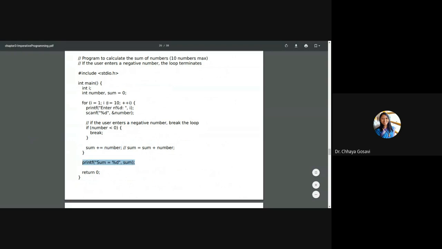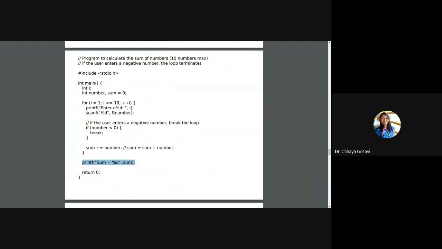So this program will run when you enter all 10 positive numbers. If you enter any negative number in between, the loop will terminate. So there are two terminating conditions. One, when i becomes 11, that is greater than 10, and second, when you enter a negative number. So this is also a terminating condition of the loop. So there are two different exits from this loop.